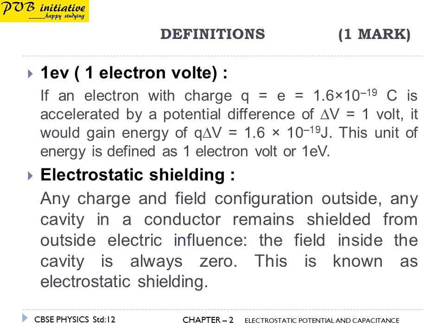This unit of energy is defined as 1 electron volt or 1 eV.